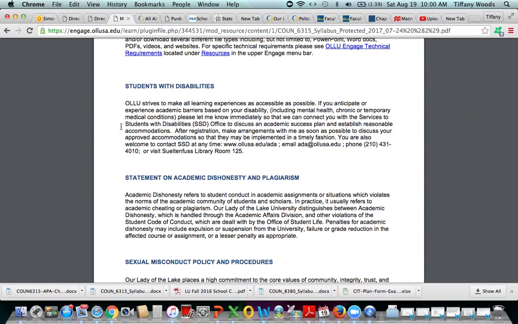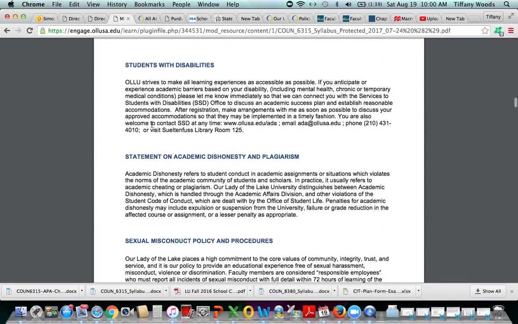If you need accommodations, then make sure that you have contacted the Office of Students with Disabilities so that they are able to get the information that they need from you and provide that to me as the instructor so we can ensure that you have the appropriate accommodations.